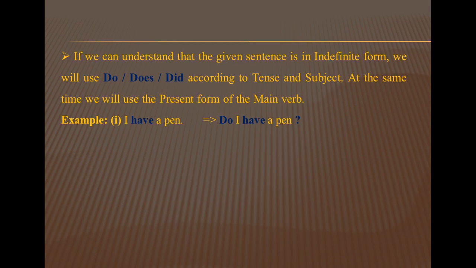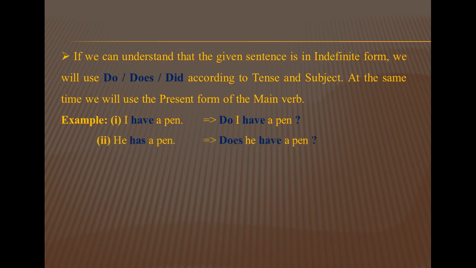I have a pen. So have here is the auxiliary verb, but now it is the main verb, because after have there is no other main verb. So it has become the main verb. So here I use do: Do I have a pen?